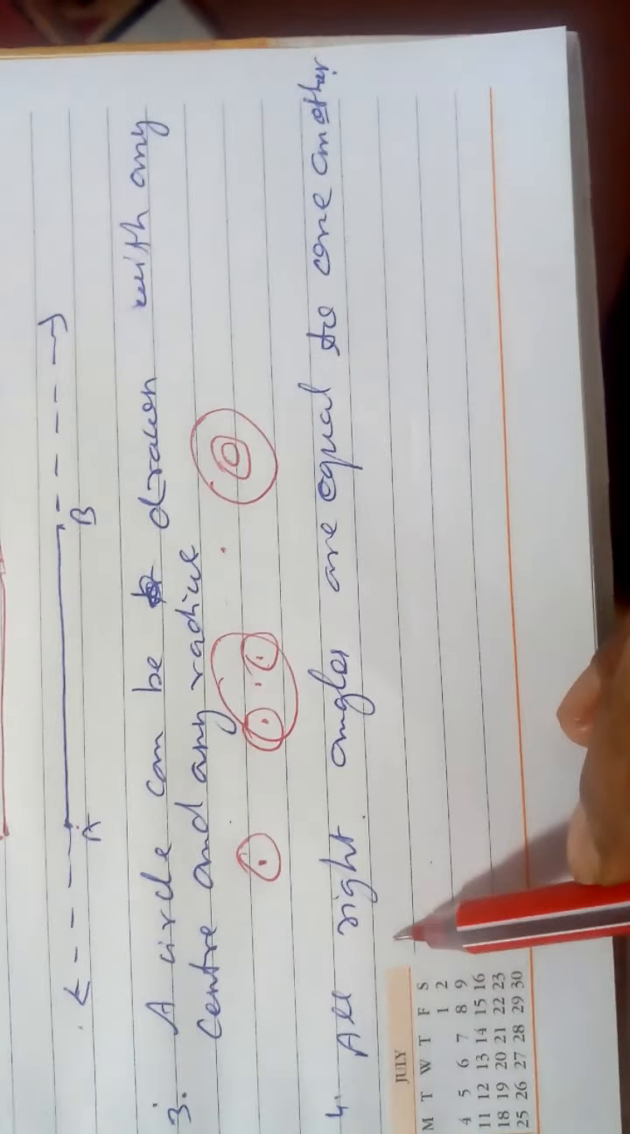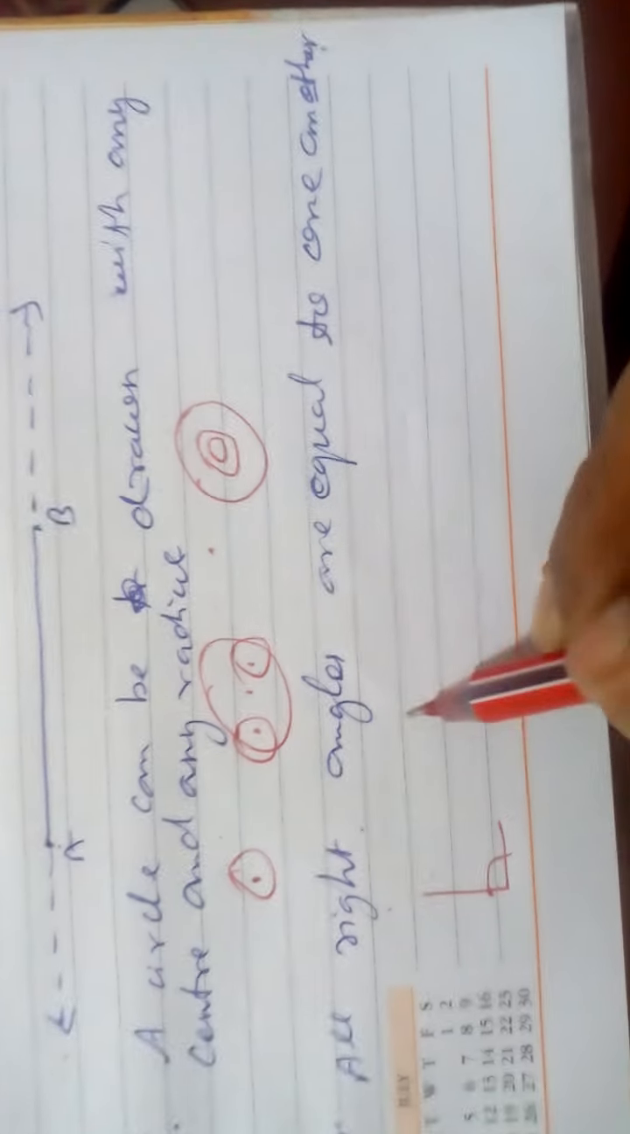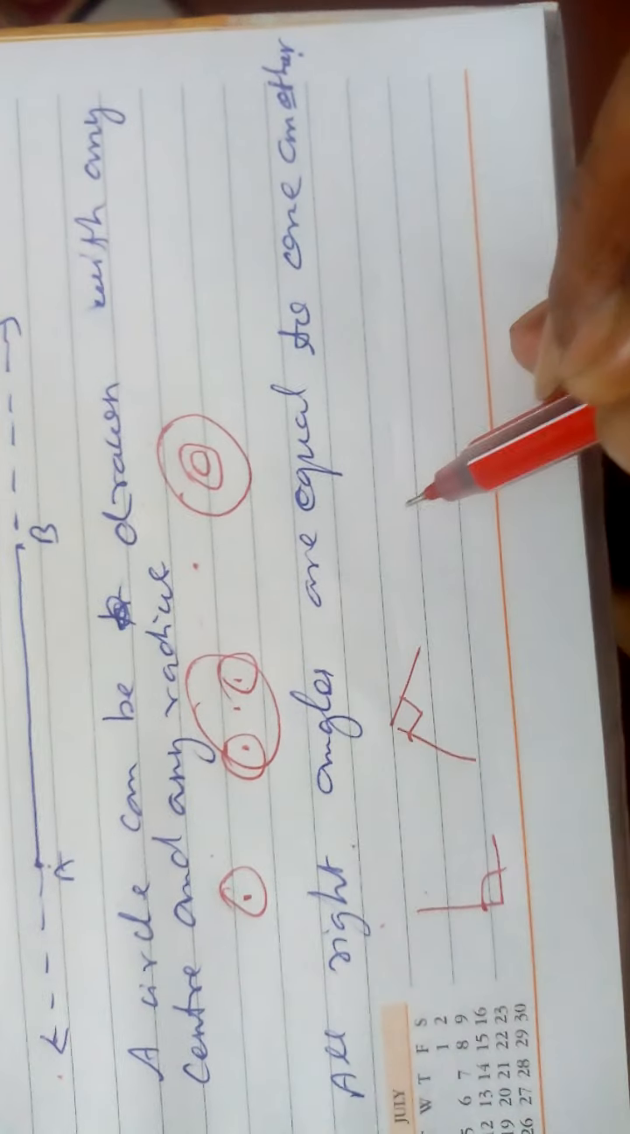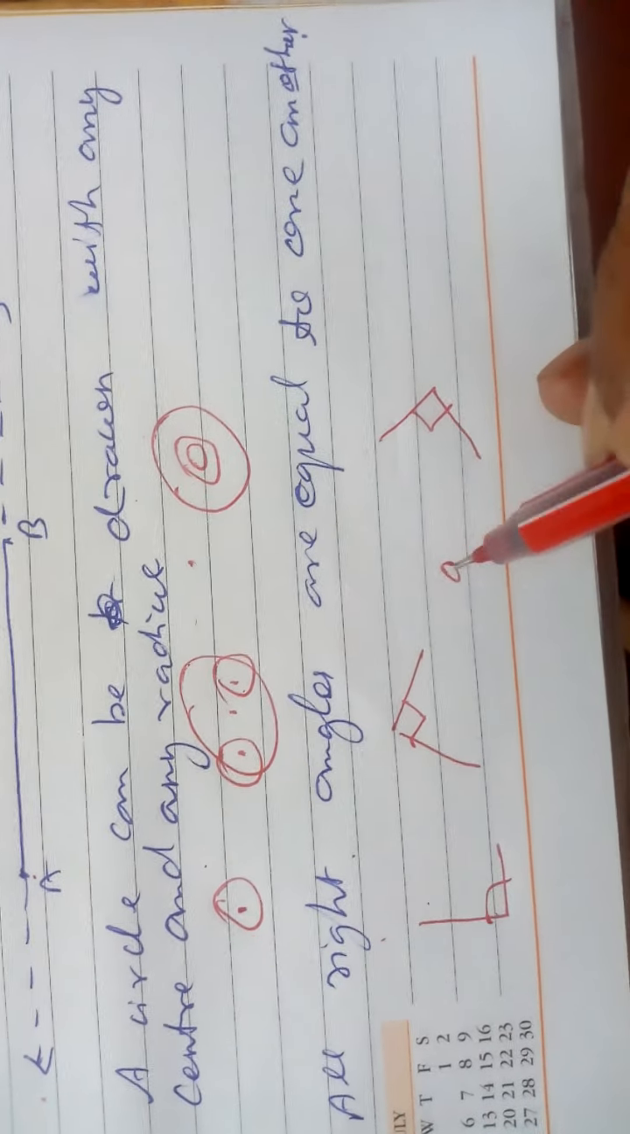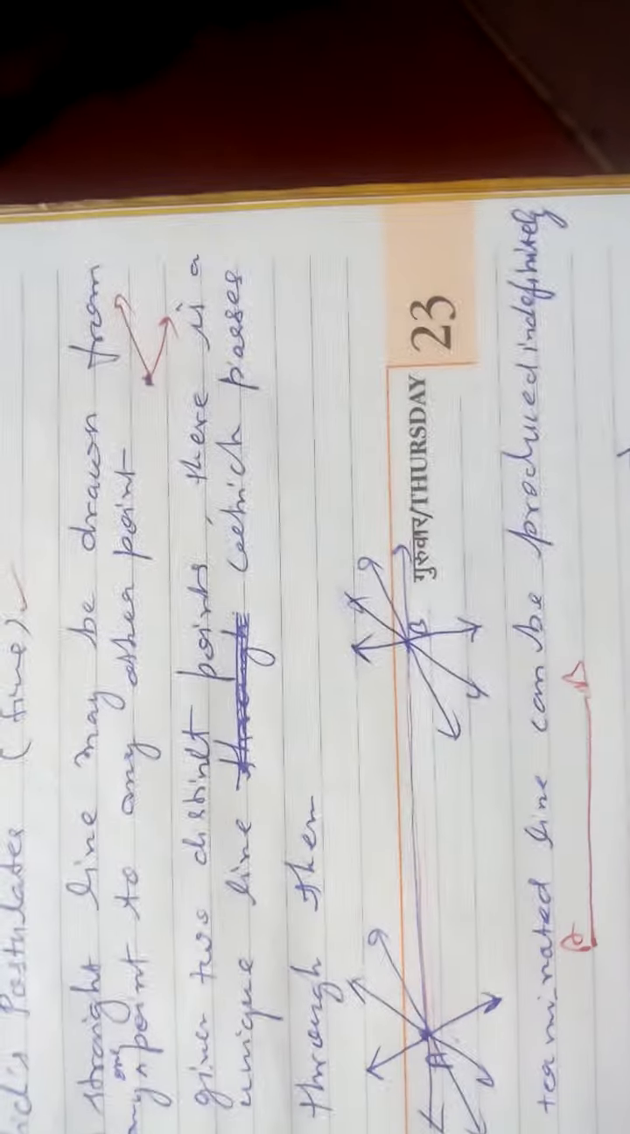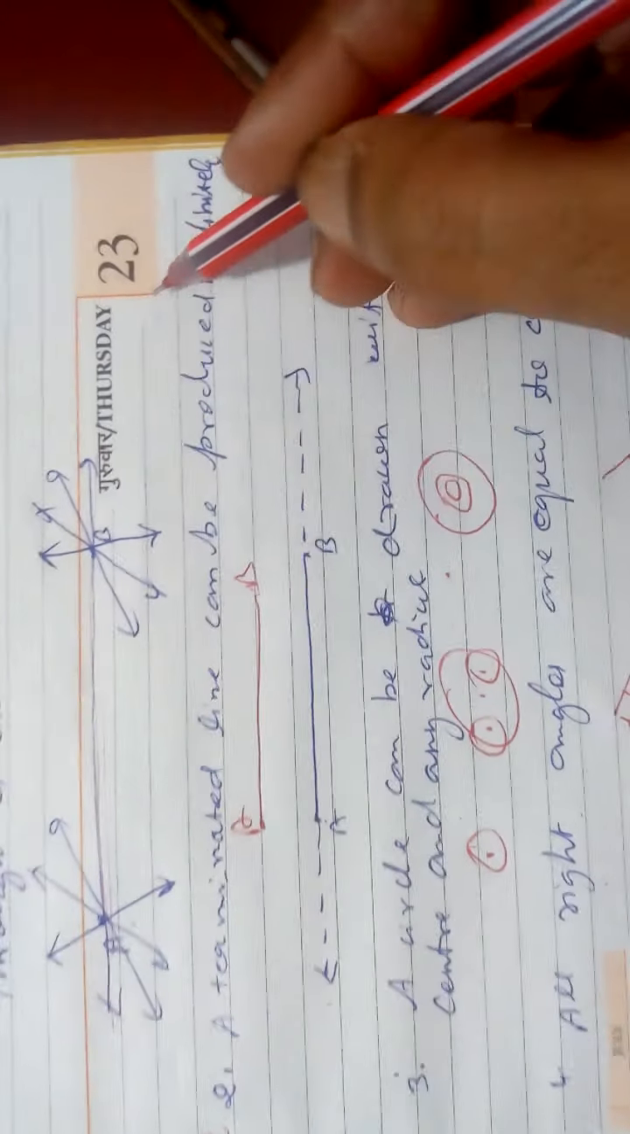Fourth postulate: all right angles are equal. Here this is a right angle. The measure of all the right angles is equal, 90. The right angle means 90 degrees. So all the right angles are equal to one another. It is any place. Here this corner is 90 degrees, or this corner is 90 degrees, or this corner is 90. Every corner has a 90 degree measure.